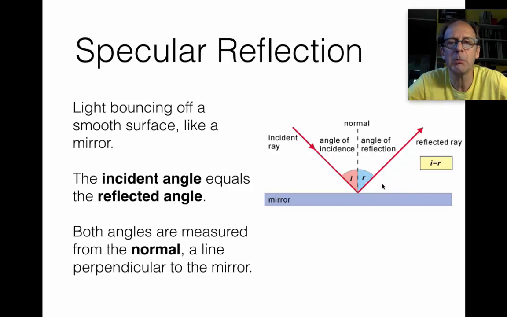Now you're probably noticing that I'm not pointing at the indicated directions in the diagram because normally what we do, sorry for the pun, is we define the angle of incidence relative to this dotted line, a geometrical line that's defined to be perpendicular to the mirror. So technically the angle of incidence is this angle. And the law of reflection is that that angle is equal to this angle. The light will bounce off so that that angle is equal to that angle.